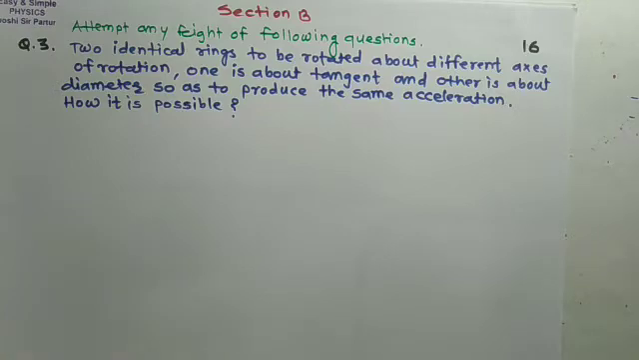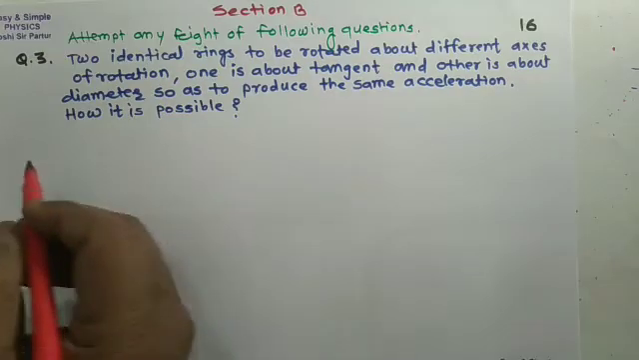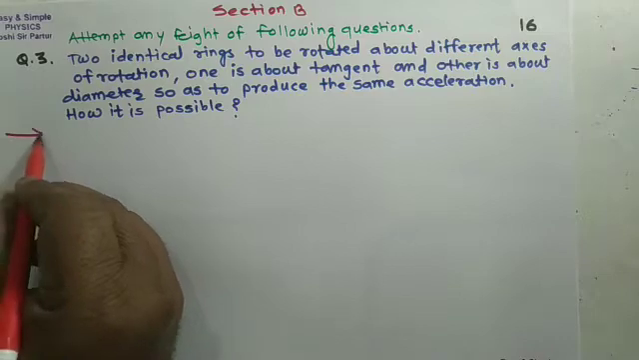So first of all, we have seen question number 3: the two identical rings to be rotated about different axes of rotation. One is about tangent and other is about diameter, so as to produce same acceleration. How it is possible? Answer for question number 3 will be,